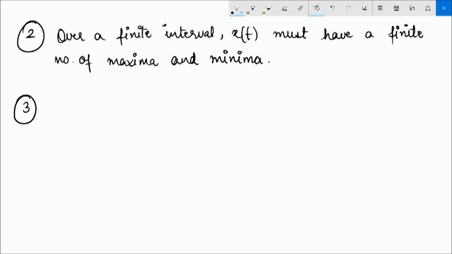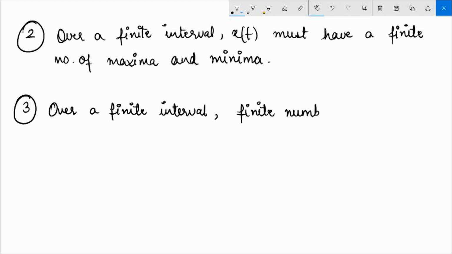The third Dirichlet condition is that over a finite interval, or over one period, there must be a finite number of discontinuities in x(t).